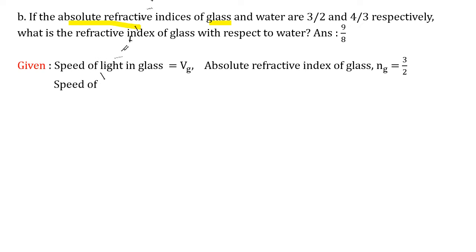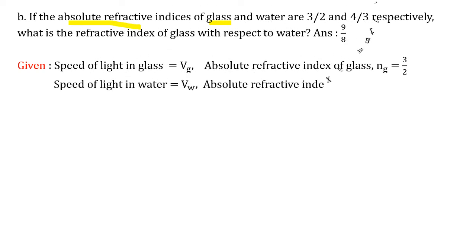Then next we are having speed of light in water, that we will assume as Vw, and absolute refractive index of water is given as Nw. Again, the first medium is vacuum, so we could just write N, but here also N, here also N, it may confuse, and therefore we are writing Ng and Nw. Nw is given as 4 upon 3.